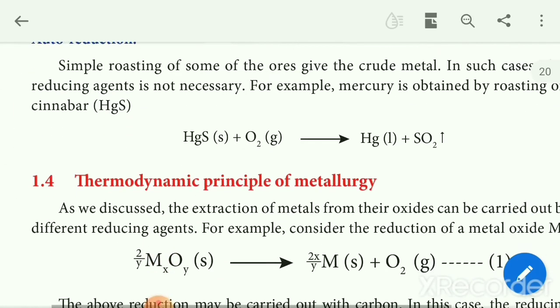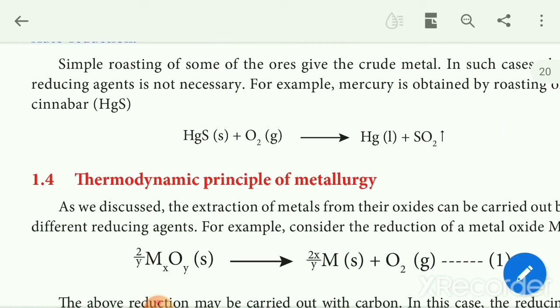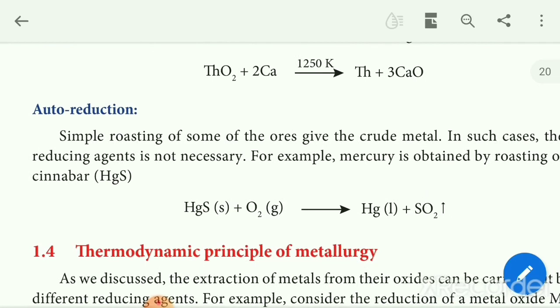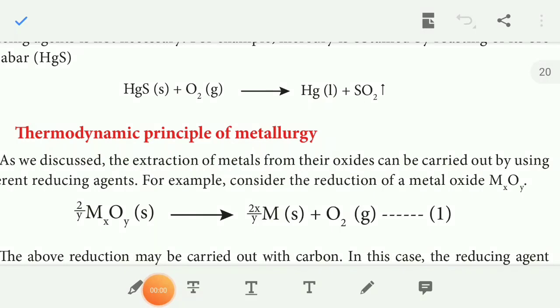Okay, then auto reduction means the simple roasting of some ores gives the crude metal. In such cases, the use of a reducing agent is not necessary. So auto means it's self. For example, mercury is obtained by roasting its ore, cinnabar, HgS, mercury sulfide. So HgS plus O2 gives us Hg in liquid state plus SO2 gas.